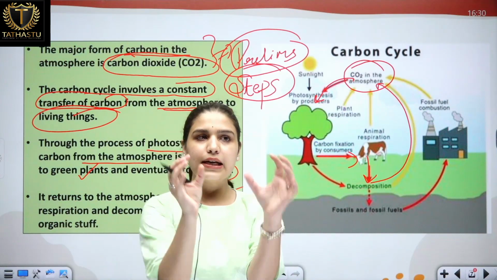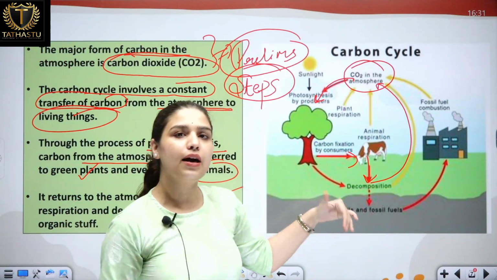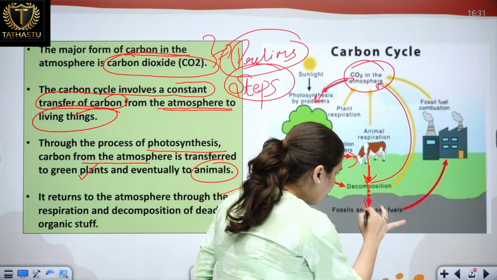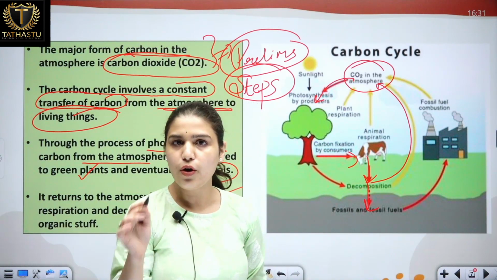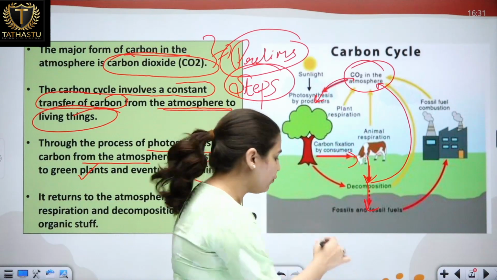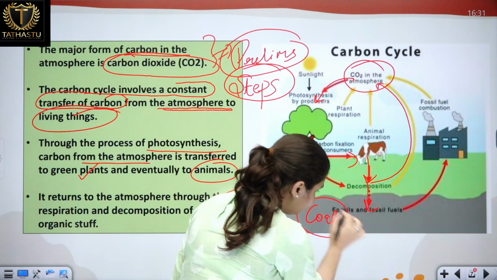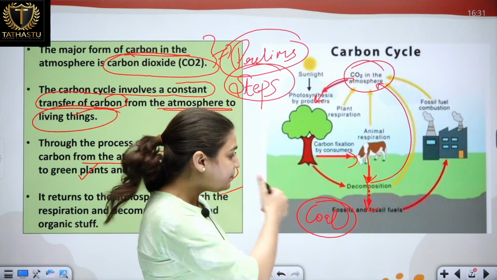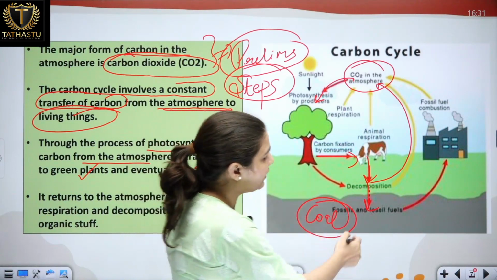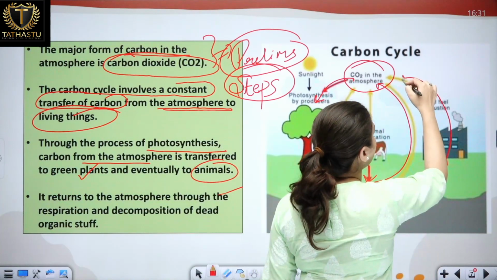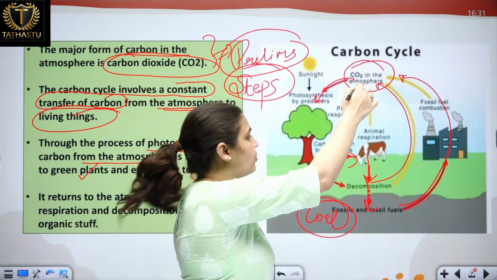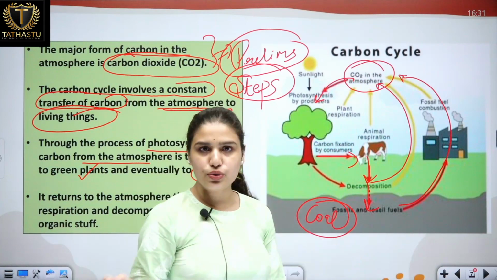And when certain materials don't decompose, they are converted into fossil fuels, for example coal, oil or gas. Now when we burn coal, through this fossil fuel combustion, again the carbon dioxide is released back into the atmosphere.